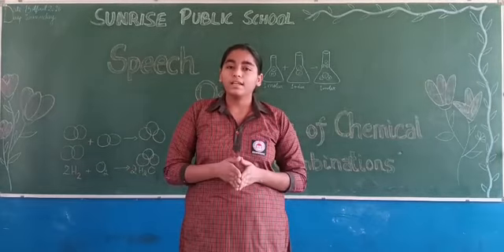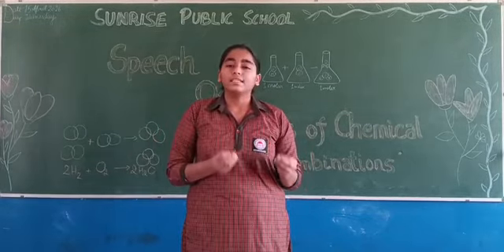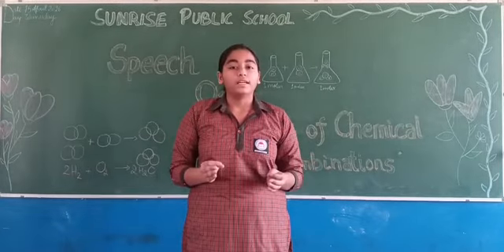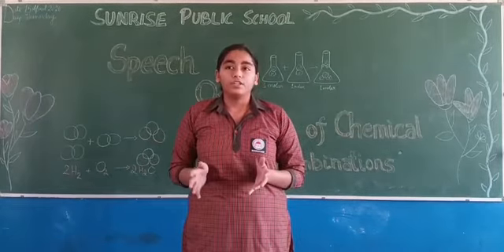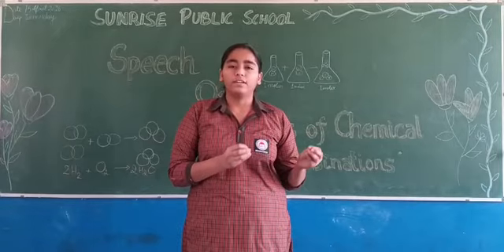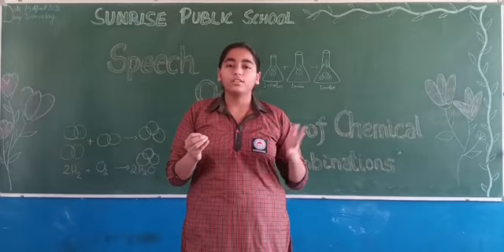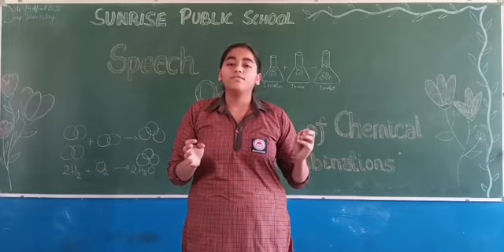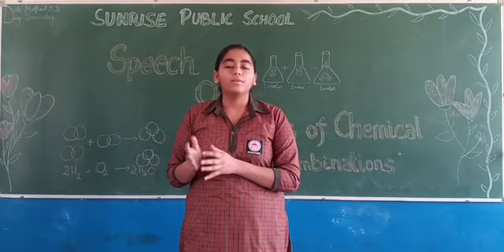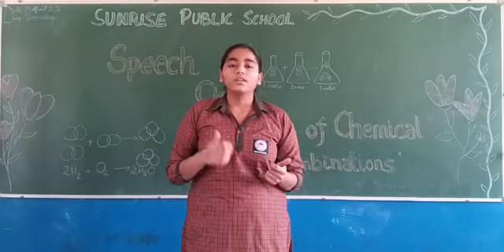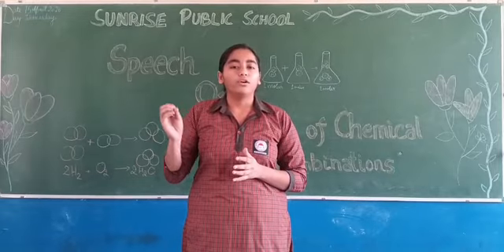Next law is Gay-Lussac's law of gaseous volume. When gases combine or are produced during any chemical reaction, they do so in a simple ratio by volume, provided that all gases are at the same temperature and pressure. It is similar to the law of definite proportion. For example, we took water in the law of definite proportion, but it was related to mass. In Gay-Lussac's law of gaseous volume, it is related to volume. Hydrogen and oxygen combine in the ratio of 2:1 to form a molecule of water.